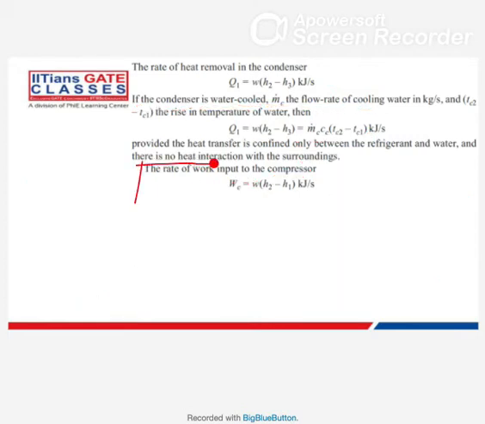Now the last part: the rate of work input in the compressor is the mass flow rate of refrigerant multiplied by H2 minus H1. Clear?